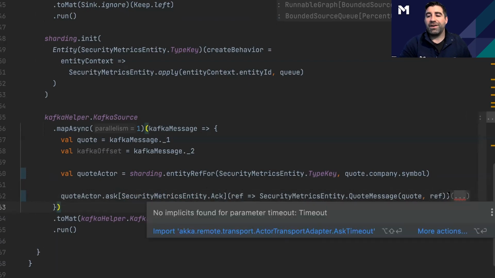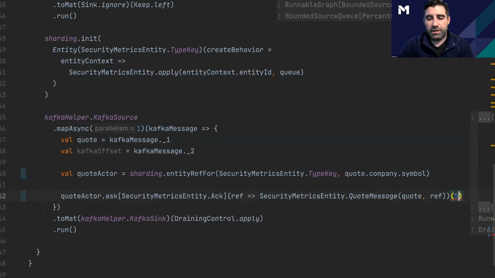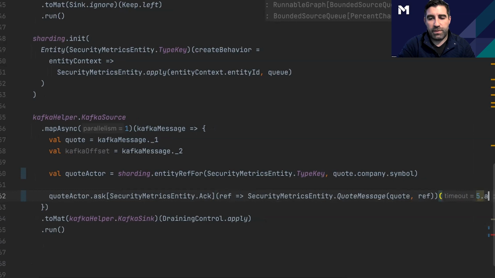I knew I wrote a couple things real quick right here. I'll just add a quick duration: how long do we want to wait for this message to come back?